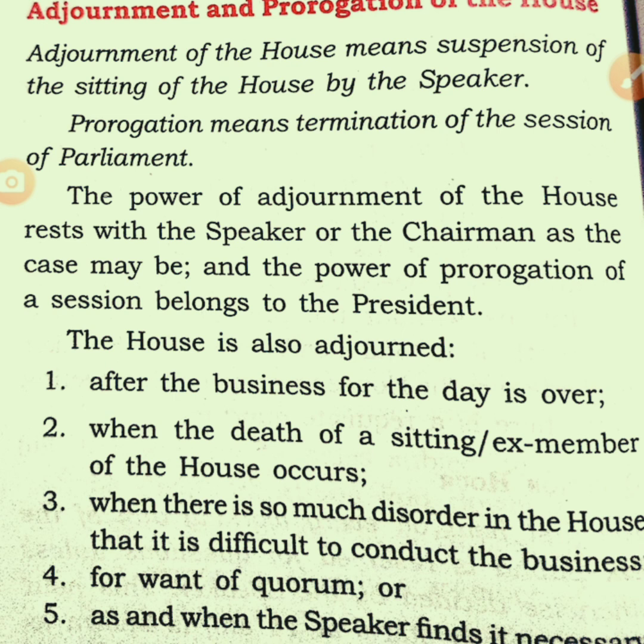In that case he can keep aside the matter going on in the house and discuss the present matter of public importance. So he can adjourn the house in case of natural calamity, or in case of sudden death of a prime minister or president. These were the important procedures of parliament.